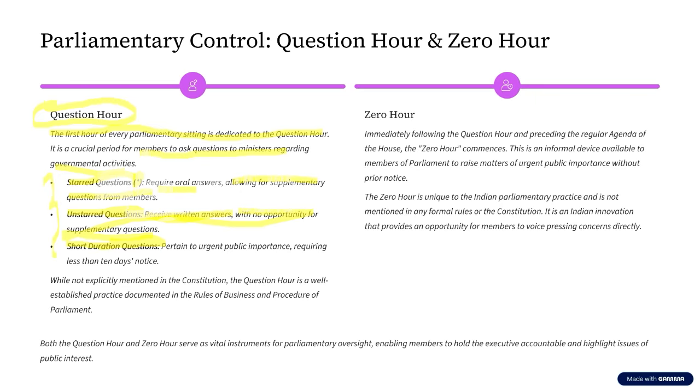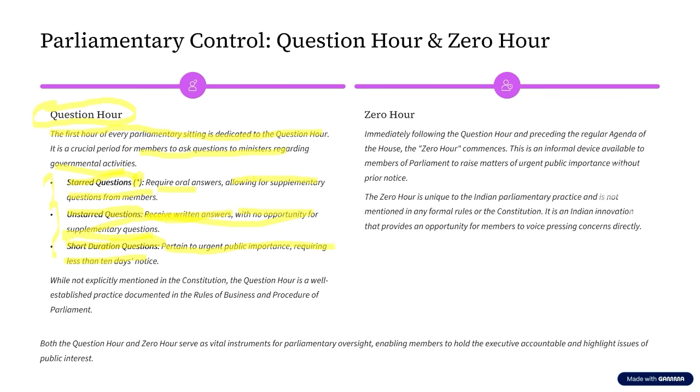So before a certain time itself, these members have to give these questions to the ministers, and the ministers have to prepare answers for those, and they will have to present it in the parliament. Now, let us assume there is a matter of urgent public importance. In that case, within less than 10 days notice, a question can be asked. To whom? To the ministers.